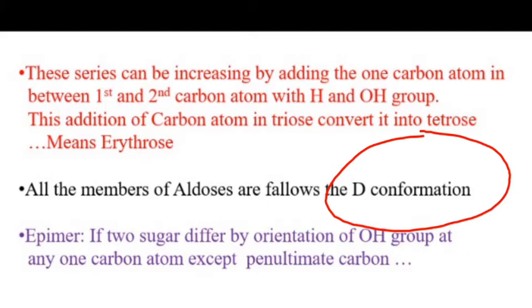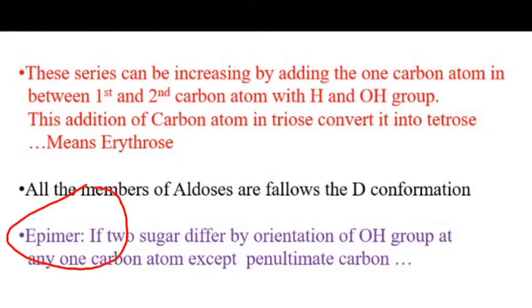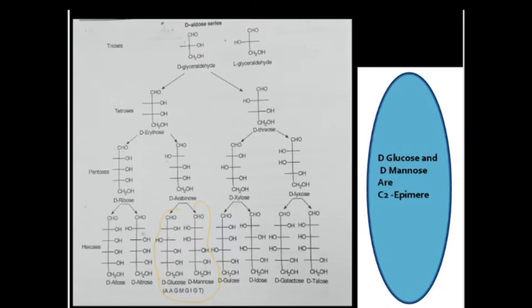Dear friend, if two sugars differ by orientation of the OH group at any one carbon atom except the penultimate carbon atom, then they are called epimers of each other. Just observe the given figure. Here we are observing that the series begins with the 3 carbon sugar, that is called D-glyceraldehyde. The second carbon is called the asymmetric carbon because it contains 4 different groups. In the second carbon, the OH group is present at the right side, hence it is called D-glyceraldehyde. So, as we discussed above, all the aldoses series follow D conformation.